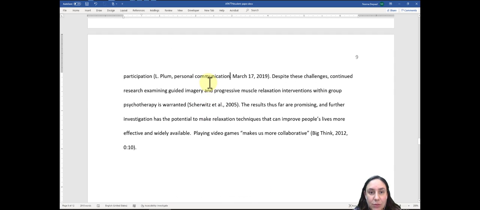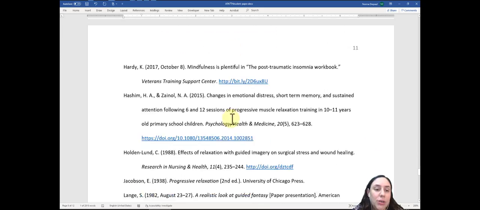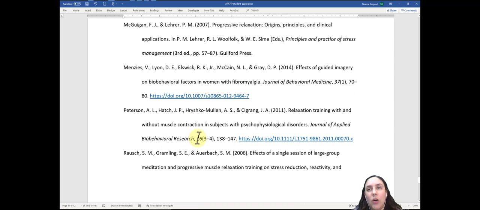So let's see if this one is in here, Plum. Let's see if Plum is on this list, because it shouldn't be. And it is not. So that would be a way to also cite other sources in parentheses to tell your audience that what you're saying is actually coming from another source, not from you, but it's not a published source or a place where other people can go in and find it.